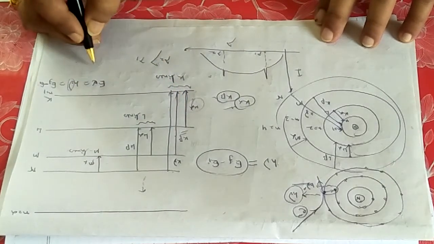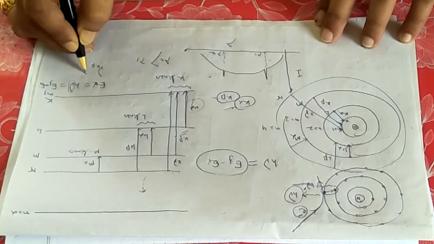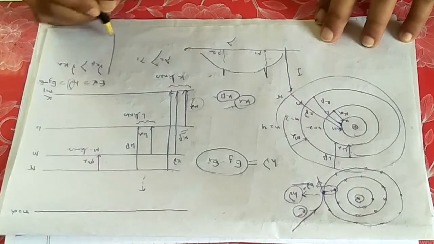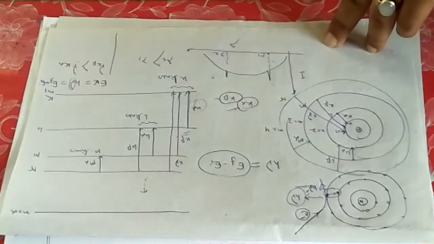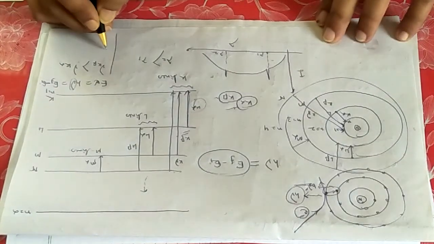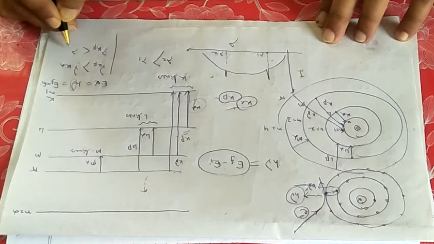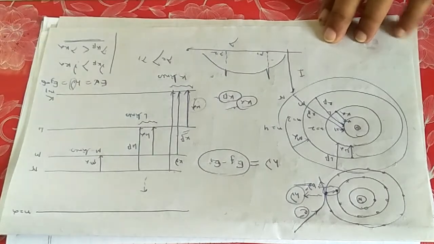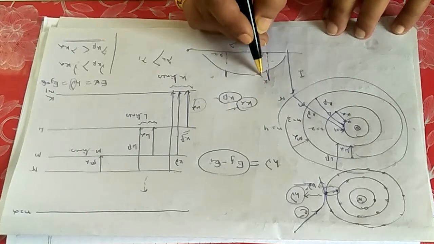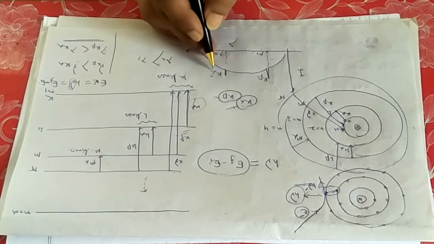Okay, so I can write that frequency h nu, nu K beta will be greater than nu K alpha, and nu and lambda are inversely proportional to each other. So I can write lambda K beta will be less than lambda K alpha. So lambda K beta will be less than lambda K alpha. The first one of course will be K beta, and the second one will be K alpha. Thus you can easily identify.